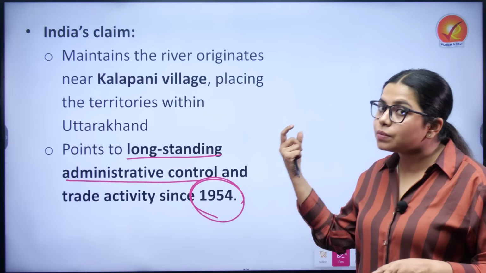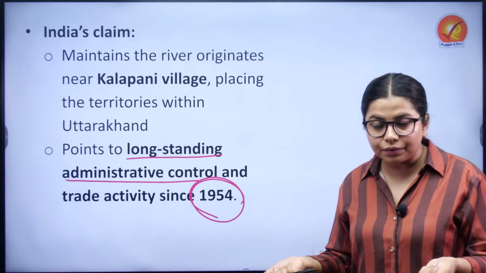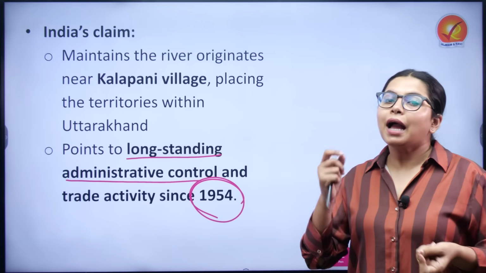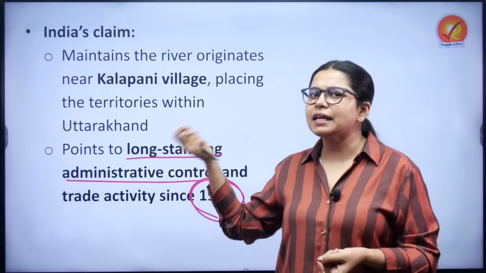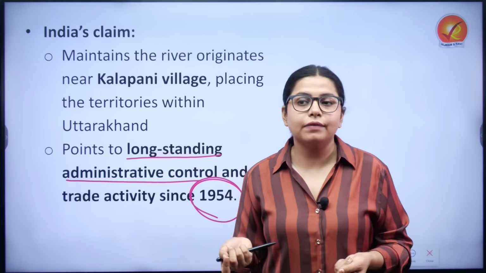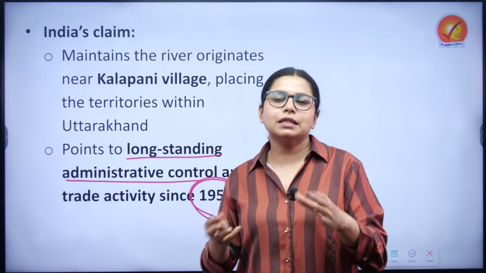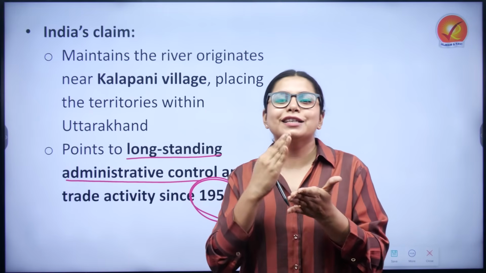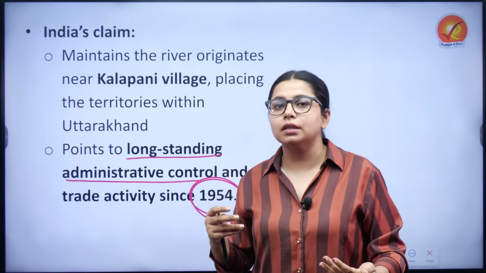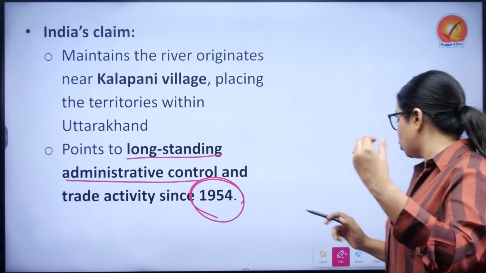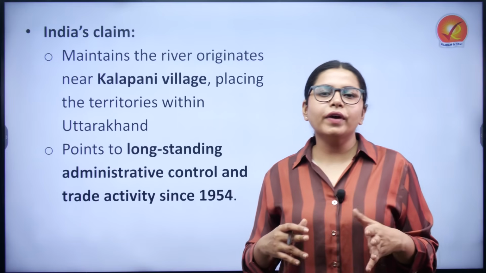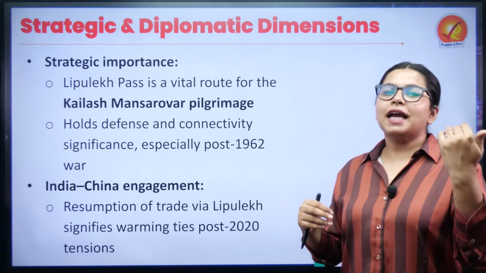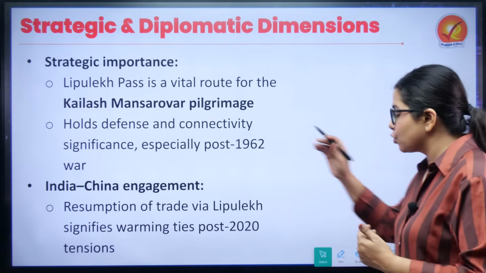This region has been used by India for trade activity for the longest time, and it marks clear administrative control in the region itself. So, India has also asked Nepal to back off and quote the right historical reasons when they want to exert their sovereignty, not the wrong historical reasons. Now let us move ahead and understand the strategic as well as diplomatic dimensions associated with it.